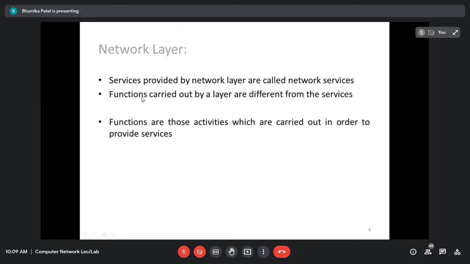So we can say that the network layer provides the service to the transport layer. Network layer को data कौन देगा? Data link layer. So the data link layer will provide the services to the network layer. Network layer will provide the service to the transport layer. And for that we have to perform functions. So every layer performs some function in order to provide the services to the higher layer or upper layer.